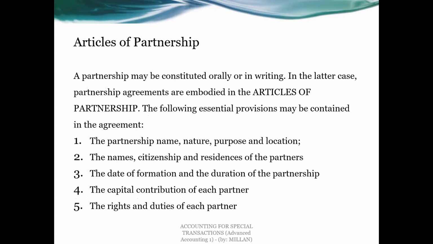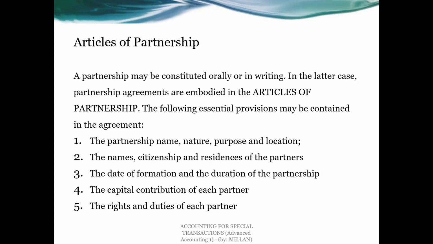Okay, to continue, let's take a look at the articles of partnership. Actually, this is one of the requirements when you're going to register a partnership in SEC, not in DTI. One of the requirements is an article of partnership. This particular article can be constituted either orally or in writing, but it is much better that the article of partnership be made in writing.